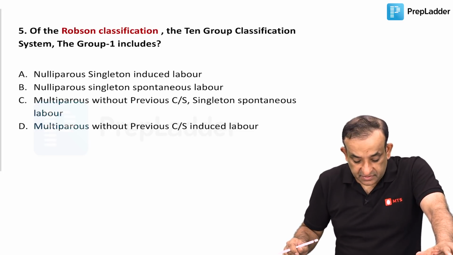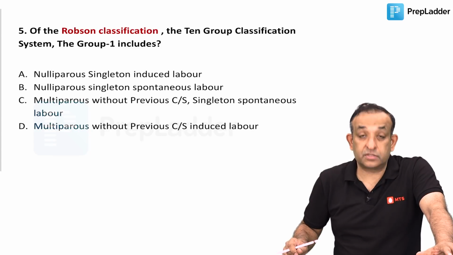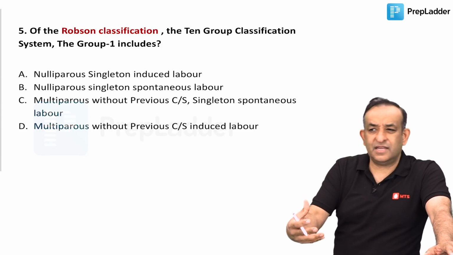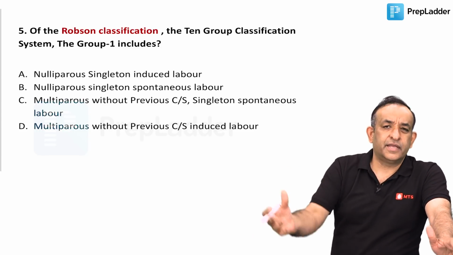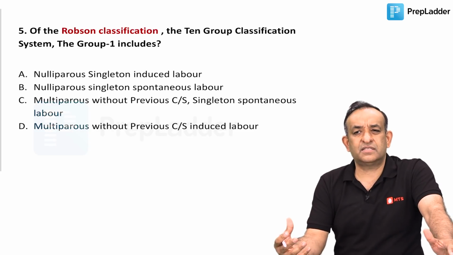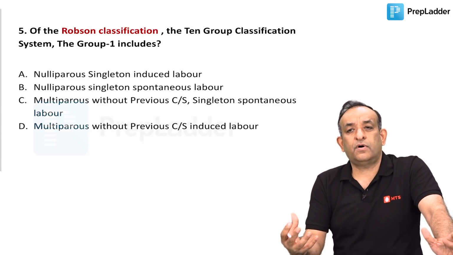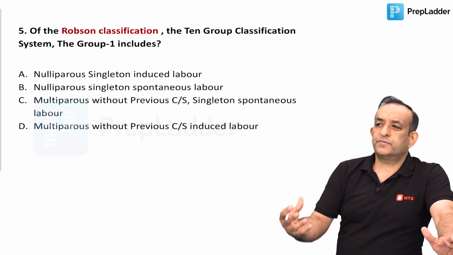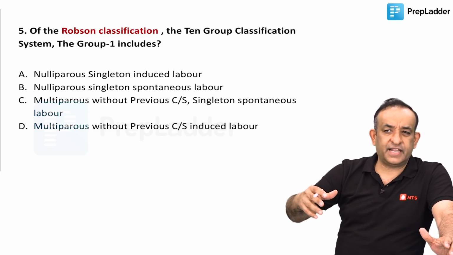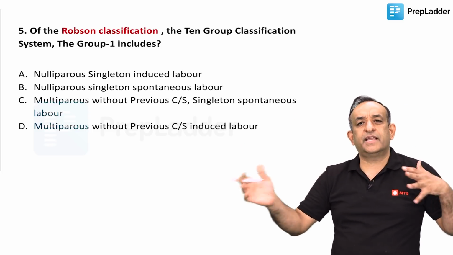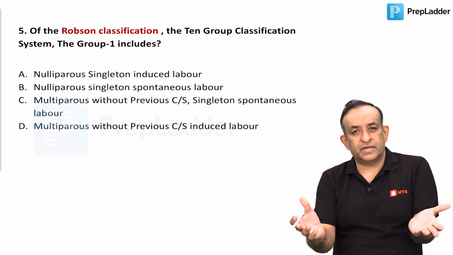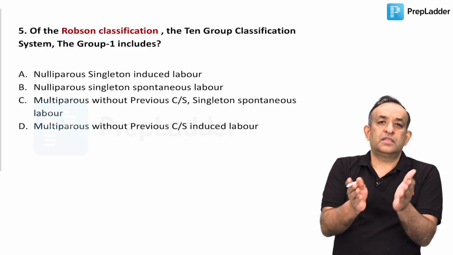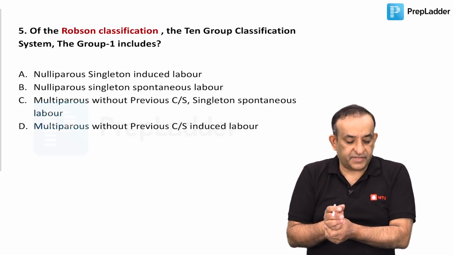Of the Robson's classification, the 10-group classification system also, Group 1 includes. Robson's classification is something we have discussed as professors and as consultants of institutes where we are teaching. We know that it's a process of audit. It's a process of auditing cesarean sections in a hospital, and what is a common indication in that hospital, and then all the hospitals together of Delhi get together and they present their data to the government or for research purpose. So doing audit of cesarean sections, the Robson's classification or the 10-group classification system is used.